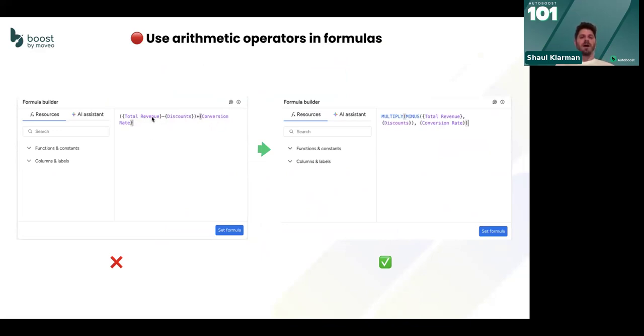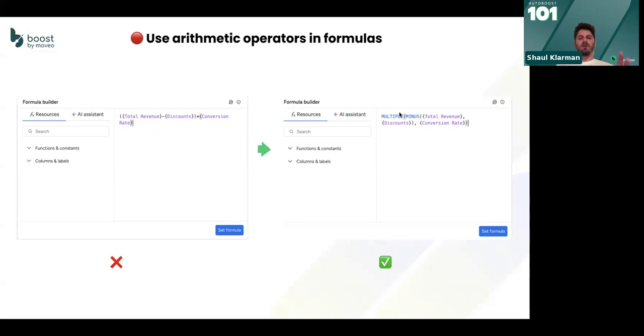So if you want to subtract your discounts from your total revenue, we need it to be written in the basic core way operators work within a formula: multiply, do the multiplication by commas, and then the minus again.